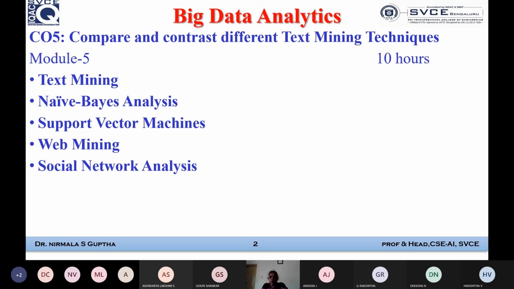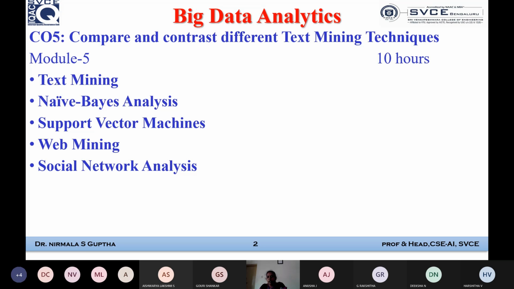These are techniques that are necessary for the requirements or problems to be solved with respect to text mining. So the main intention is that we need to learn about text mining. Again, this completes the topics for the course outcome: compare and contrast the 5 different data mining techniques.